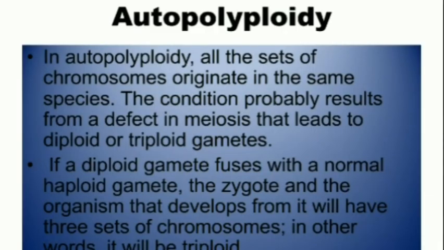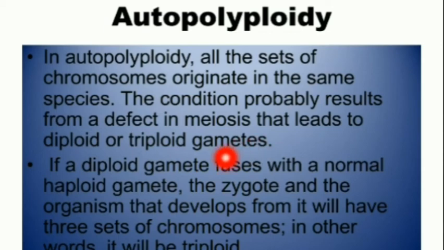Then, polyploidy is divided into autopolyploidy and allopolyploidy. First one is autopolyploidy. In autopolyploidy, all the sets of chromosomes originate in the same species. The condition probably results from a defect in meiosis that leads to a diploid or triploid gamete.